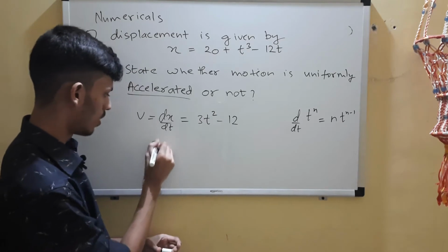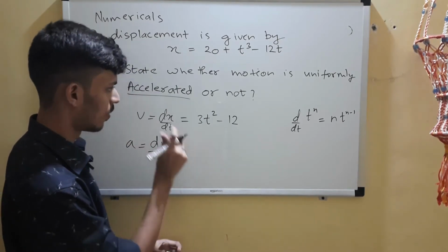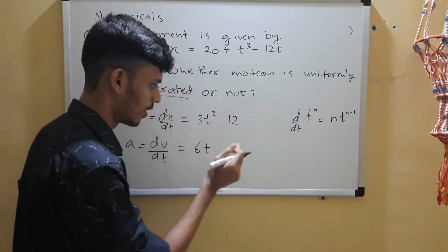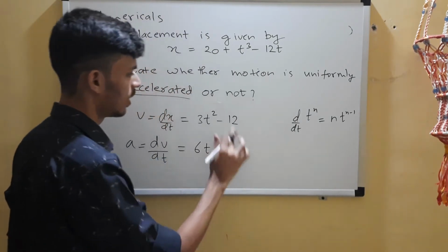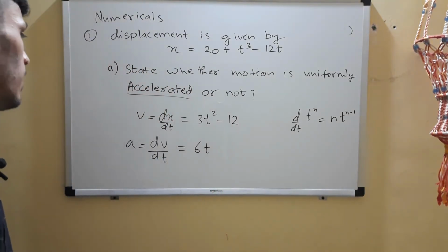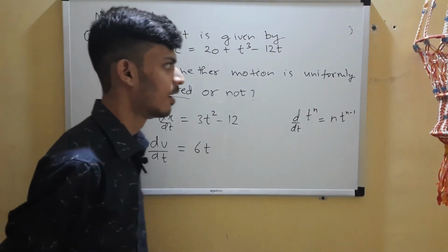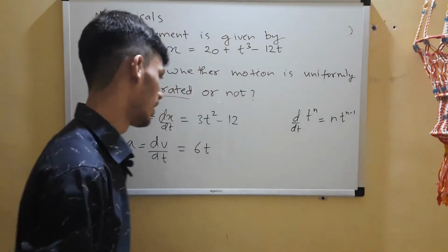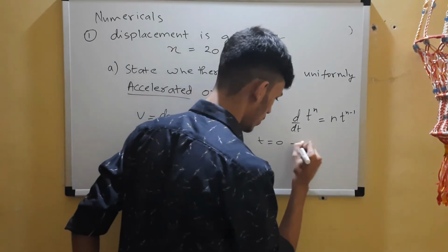This is v now. Now dv by dt, which is acceleration. Now again differentiate this, right? So 6t, that is what I was saying. So this t will remain. 6t minus, this 12 is a constant, it will go, right? So you have this t term, right? So you can see that acceleration is dependent on time. For t equals 0, a is 0.